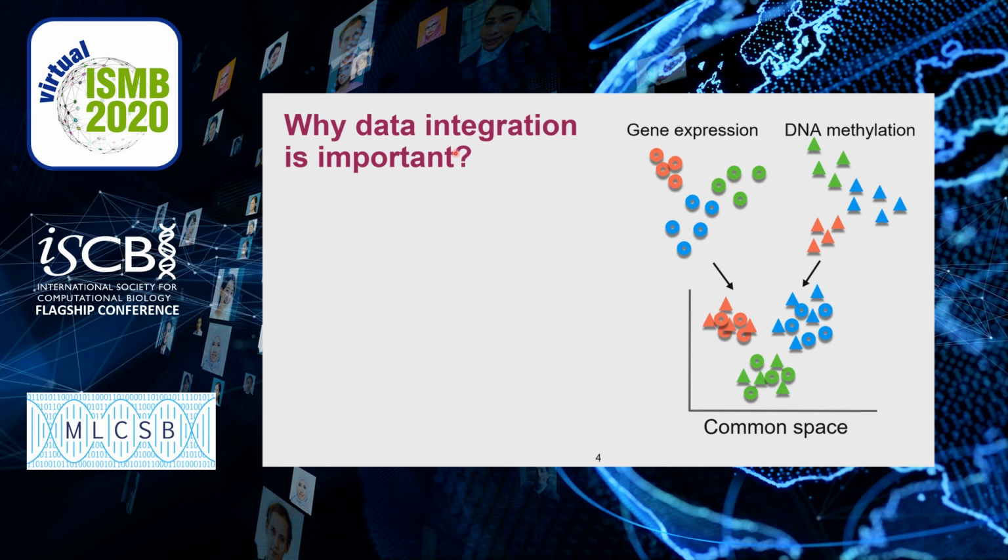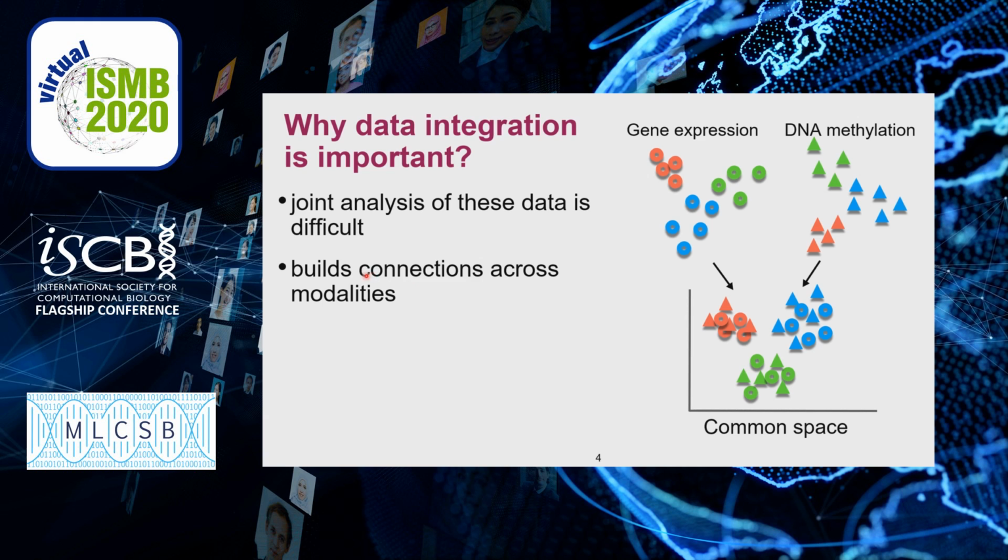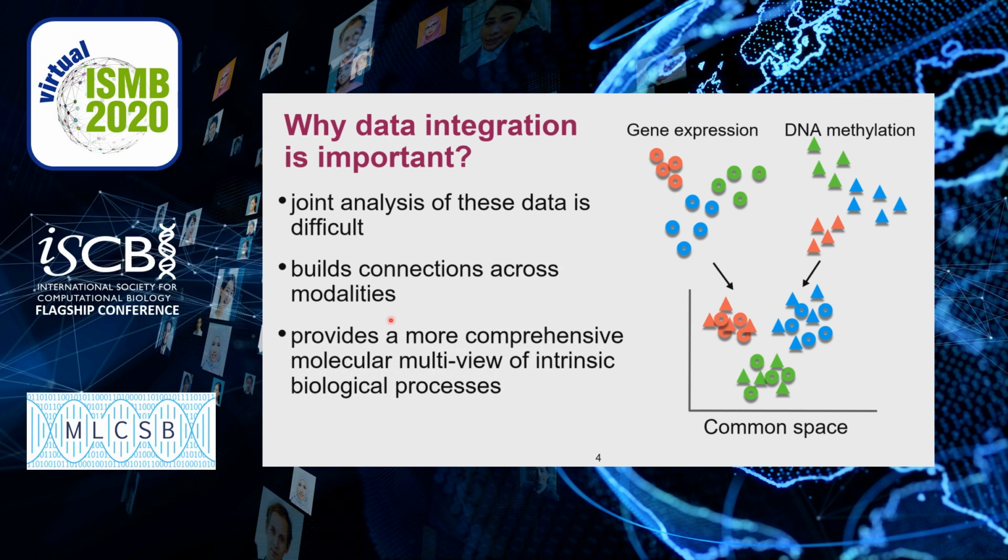So why is data integration important? As mentioned before, different omics datasets are in different high-dimensional feature spaces, and joint analysis of this data is difficult. So it is important to find a data integration method for downstream analysis. The integration will build connections across modalities or find correspondence information between cells. Besides, it will also provide a more comprehensive molecular multiview of intrinsic biological processes.